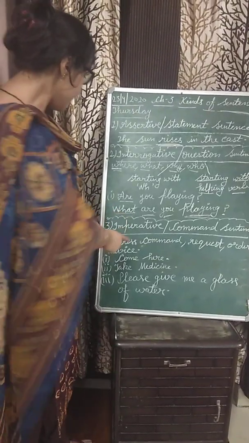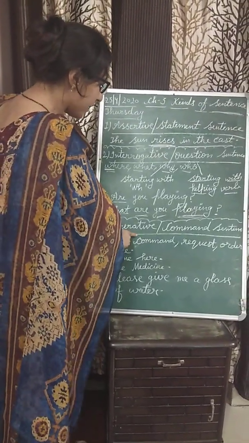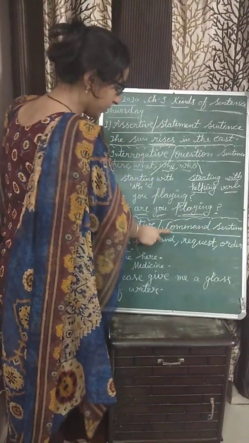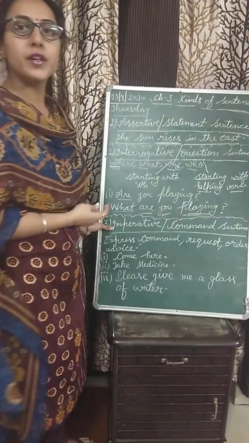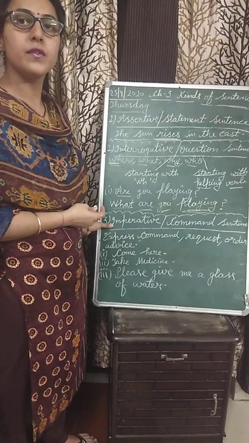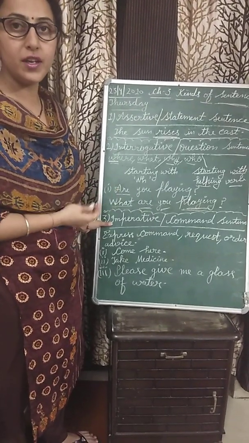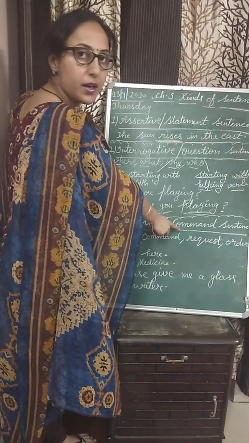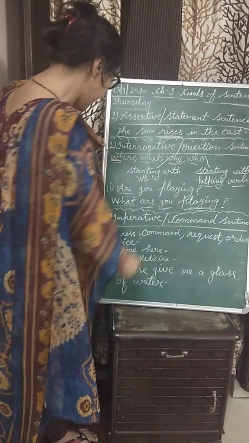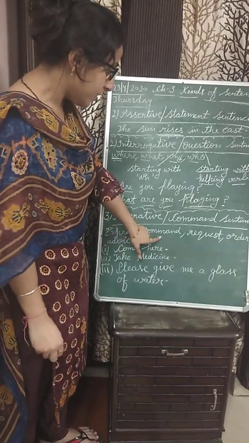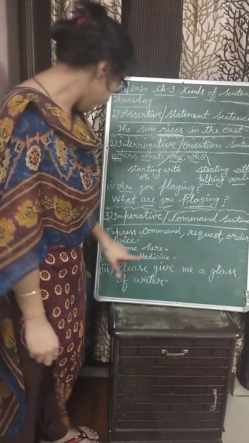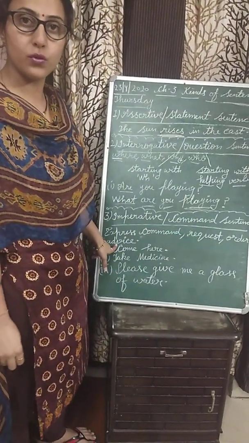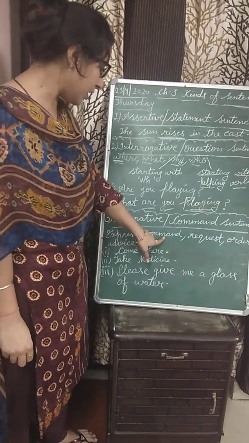Okay, beta? Next one is imperative or a command sentence. Command. As your mother gives you a command na, beta study again, do study. Okay, beta? This is a command sentence in which we can give a command. This sentence expresses command, request, order or advice.